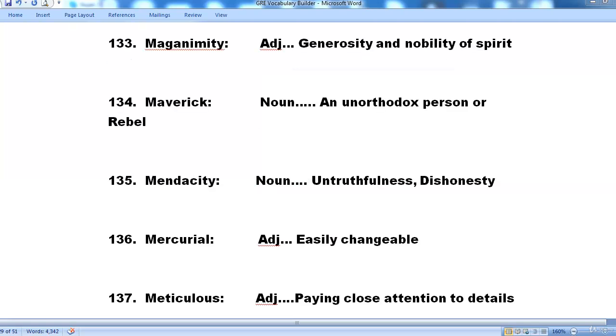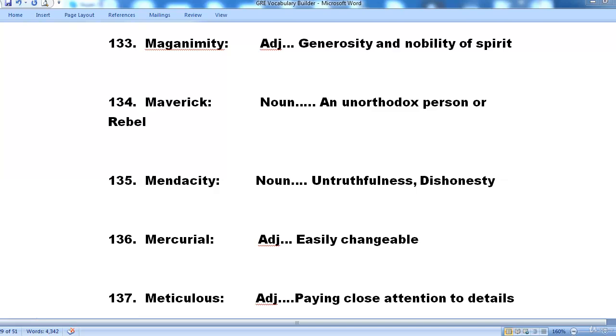The next word we are looking at is magnanimity. Magnanimity. It is a noun and it means generosity and nobility of spirit. 134. Maverick. Maverick is a noun and it means an unorthodox person or a rebel. 135. Mendacity. Mendacity is a noun and it means untruthfulness or dishonesty.